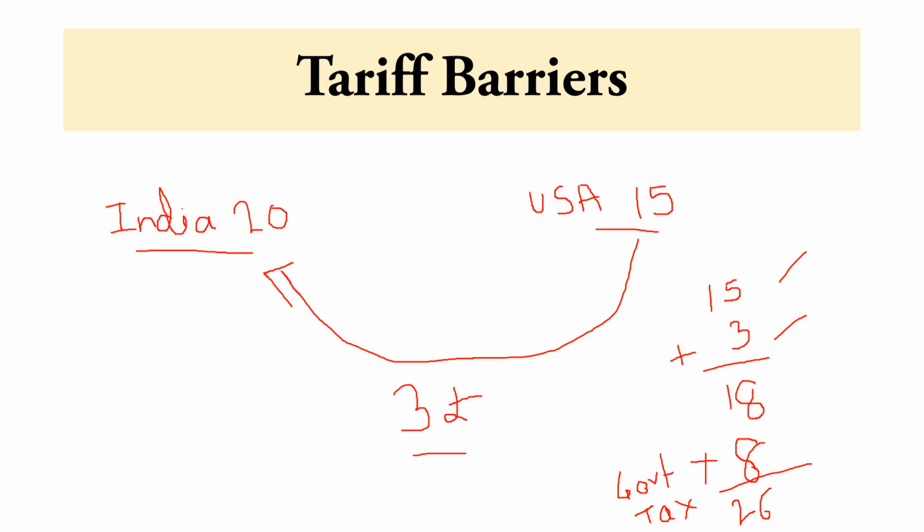Now to reduce or restrict the import, what is our government doing? Our government is adding a tax to that product. Suppose our government is charging 8 rupees of tax, so when that product actually comes in the market, the product rate will be 26 rupees, right? Now our nation is making the same product for rupees 20 and the foreign product is available at rupees 26. So obviously people of our nation will go for our own product, right? And that will help to reduce the import of the product from the foreign country. This is how the tariff works.